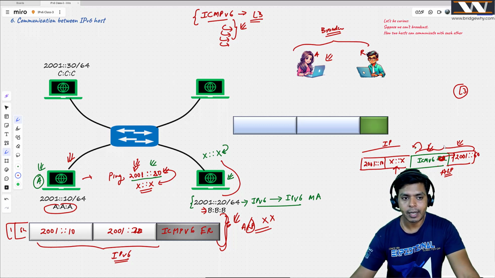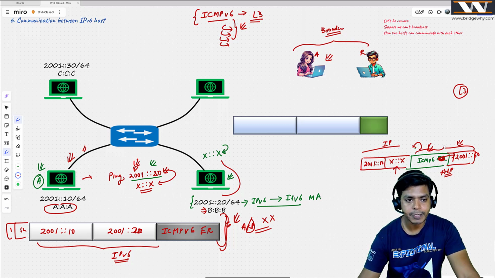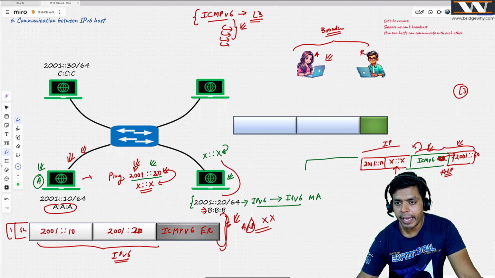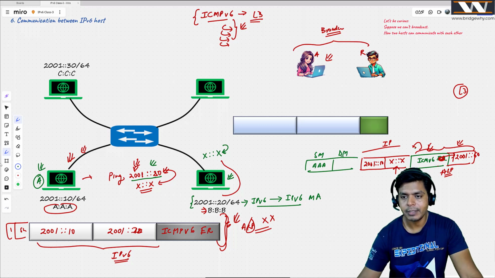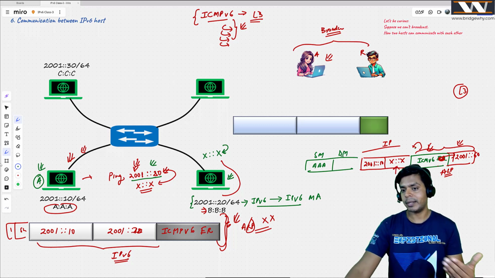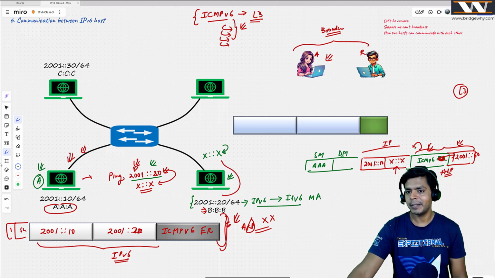But now the question arises again. The problem is I need to put it here. So I need to do what? I need to put source MAC as well as destination MAC. Source MAC is going to be my AAA. What should be my destination MAC? Interesting, right? I cannot do all F, right? Because it is going to be broadcast.